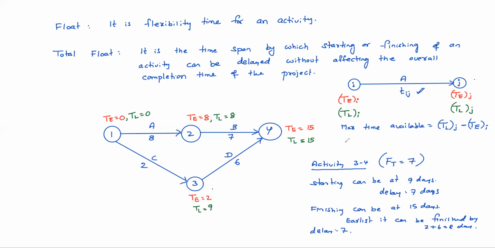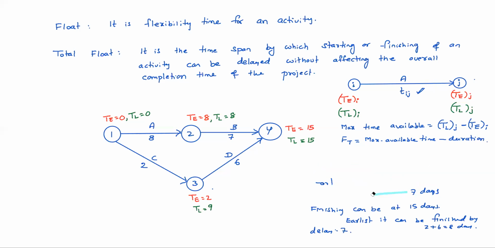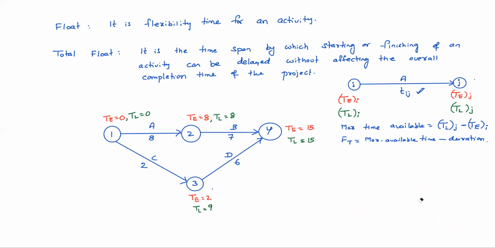Total float is the maximum available time minus duration. That means total float equals TL of j minus T of i minus duration Tij.